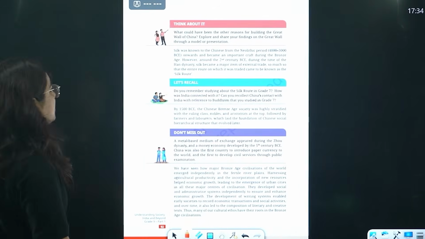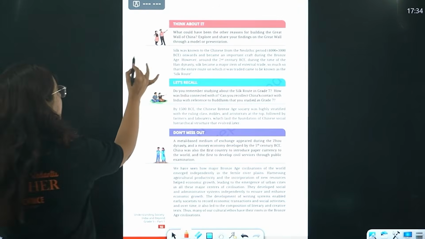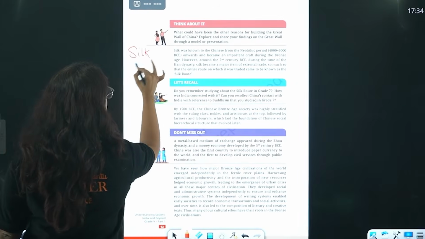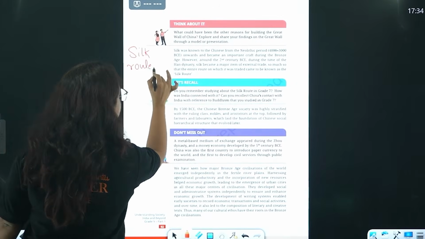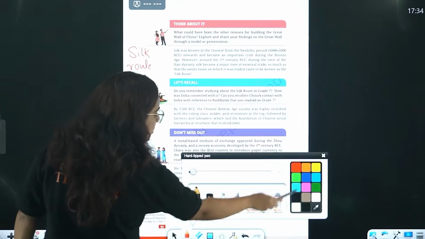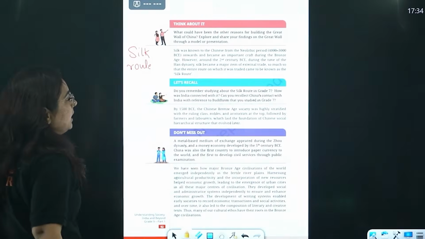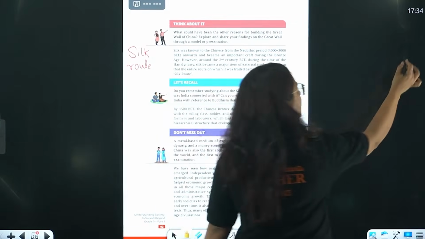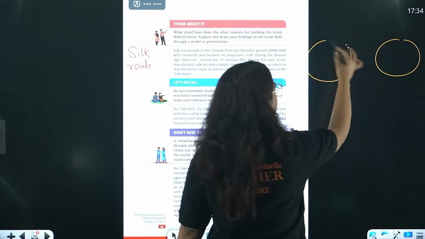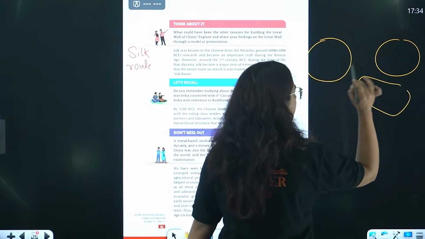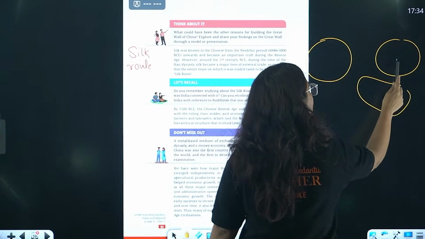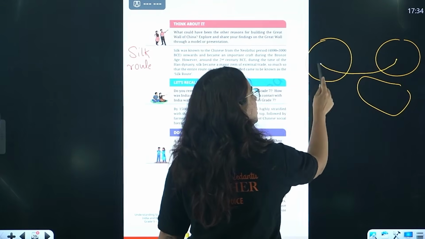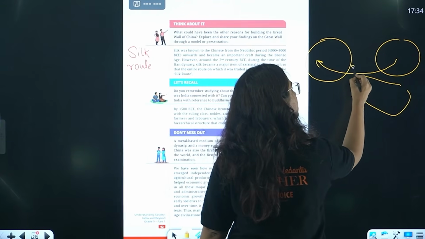Okay. So silk, yes, very, very popular thing about China is the Silk Route. First I will brief you about the Silk Route, then tell about silk. So what happened, beta? This was China, this was Europe, and this was the Indian subcontinent. For a longer period of time, from China there was a route which used to trade silk.